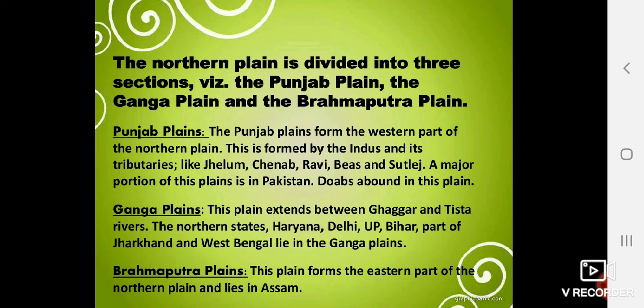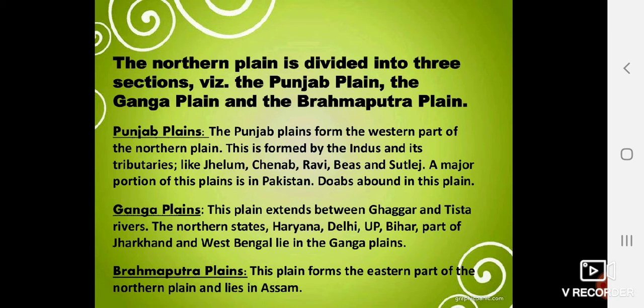We can see Doab. Do means two and Ab means water. So the area between two rivers, such type of places you can see more in this region. So this is the Punjab plain, the western part of the northern plain, formed by the Indus and its tributaries like Jhelum, Chenab, Ravi, Beas, Satluj. The maximum part of this area is in Pakistan, and it is dominated by Doab.